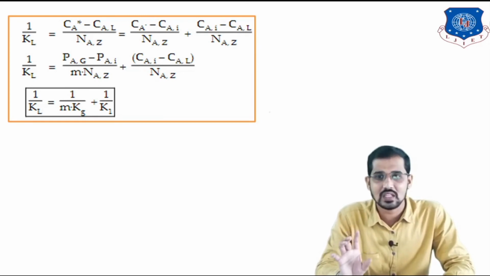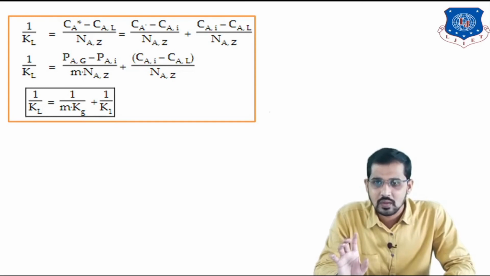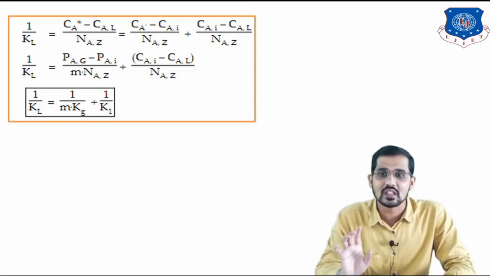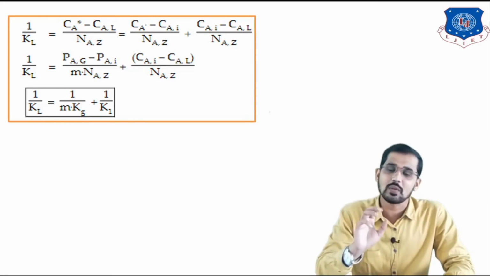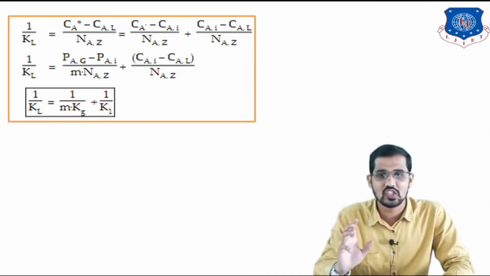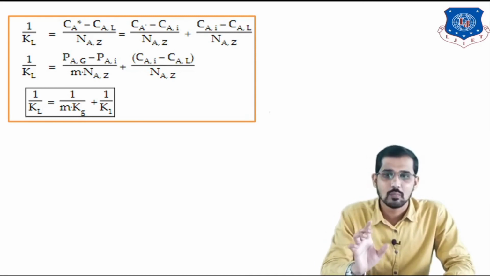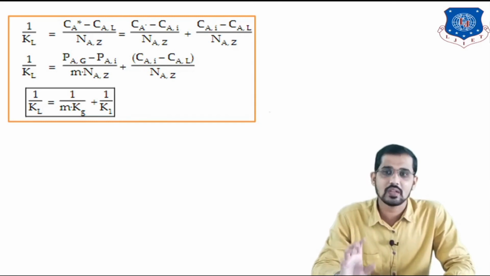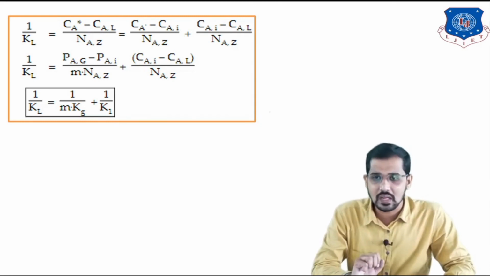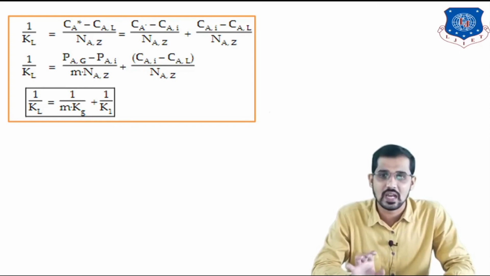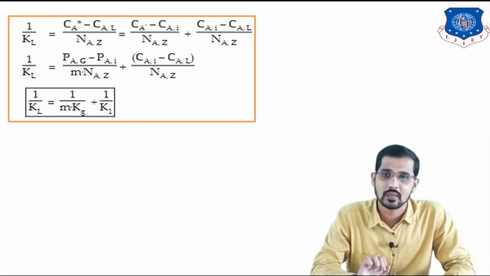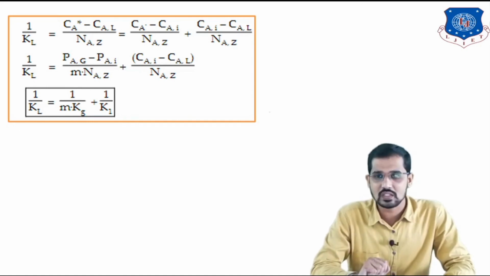So I can write Ca star is equal to Pag divided by M, and Cai is nothing but Pai divided by M. Okay, so I am replacing Ca star by Pag by M and Cai by Pai by M. After that I will get like this, 1 upon capital Kl is Pag minus Pai divided by M Naz plus Cai minus Cal divided by Naz. Just replacing all these terms, I will get like this, 1 upon capital Kl.